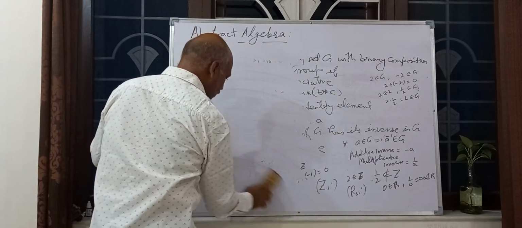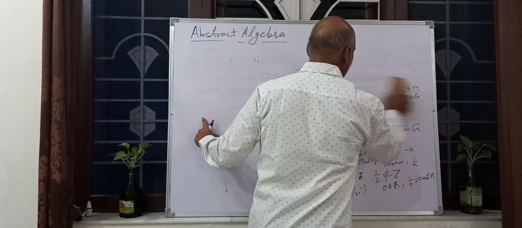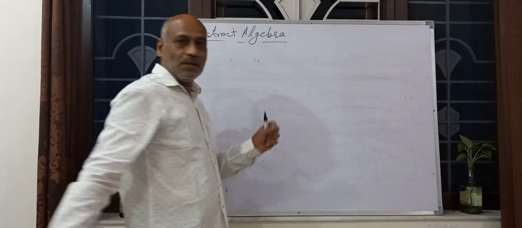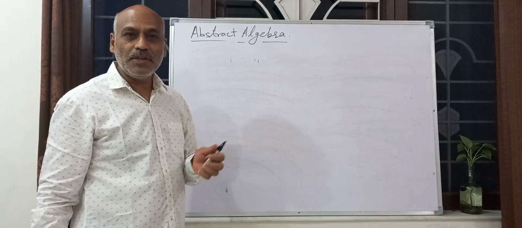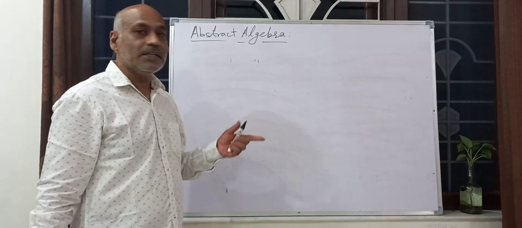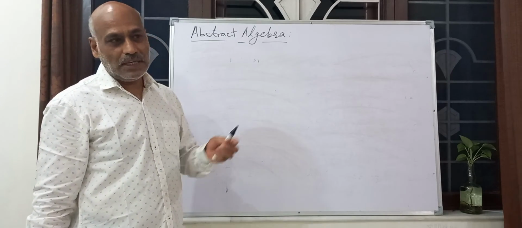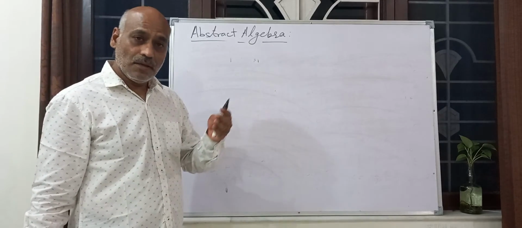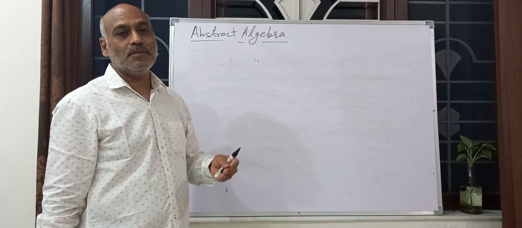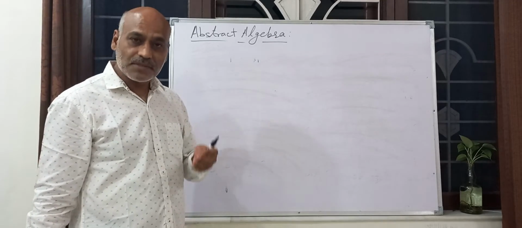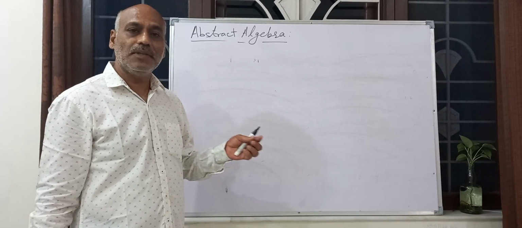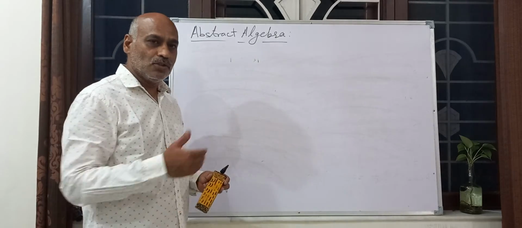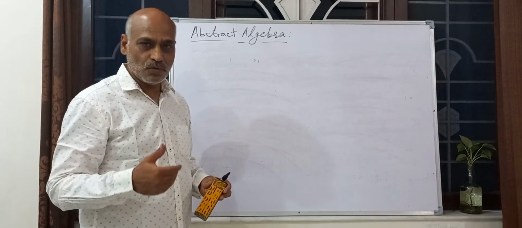Now, in a group we can go step by step. If a non-empty set satisfies only the closure property of binary composition, it is a groupoid. If it also satisfies associativity, it is a semigroup. If it also has an identity element, it is a monoid. And if every element has its inverse, then it is a group. So adding one property at a time: groupoid, semigroup, monoid, group.